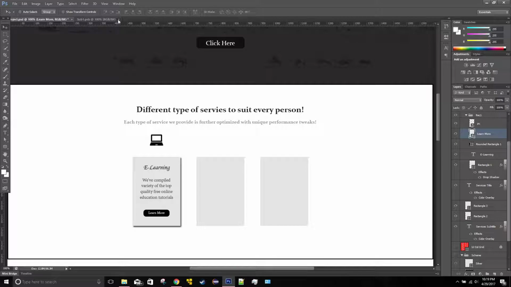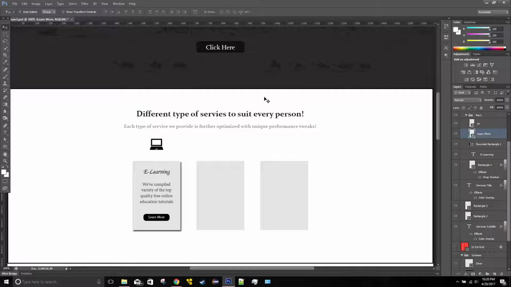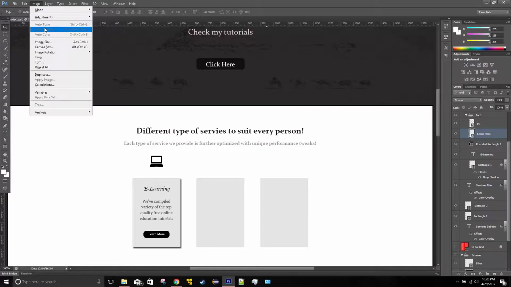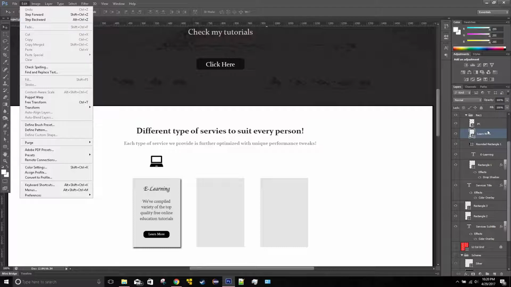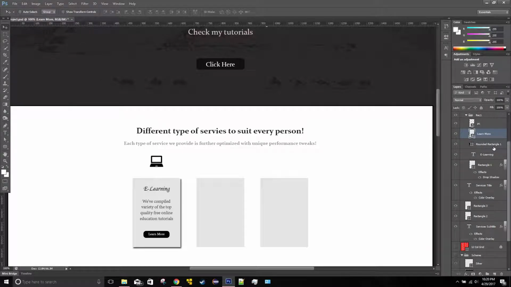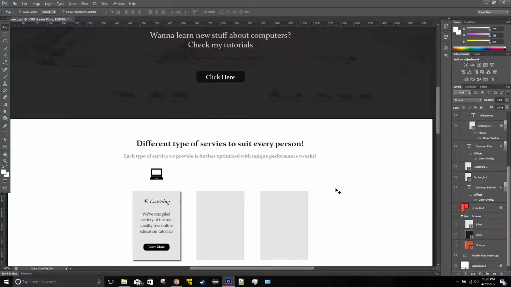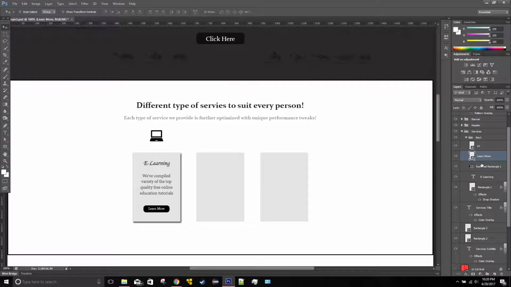What I did last time was, instead of converting the learn more button and the learn more text into a smart object, I actually converted the learn more text and this text as a smart object. To undo this, you can press back from here, but if you already went too far and then figured that out later, that's not going to be a good option.